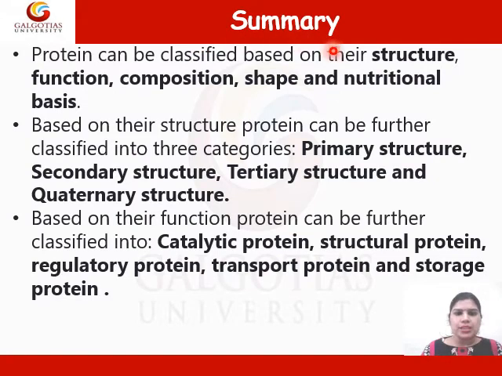Summary of today's lecture. In today's lecture, we have learned about classification of protein. Protein can be classified based on their structure, function, composition, shape, and nutritional basis. Based on their structure, protein can be classified further into four categories: primary structure, secondary structure, tertiary structure, and quaternary structure. Primary structure is simply the sequence of amino acids in a polypeptide chain. Insulin is the example of primary structure.